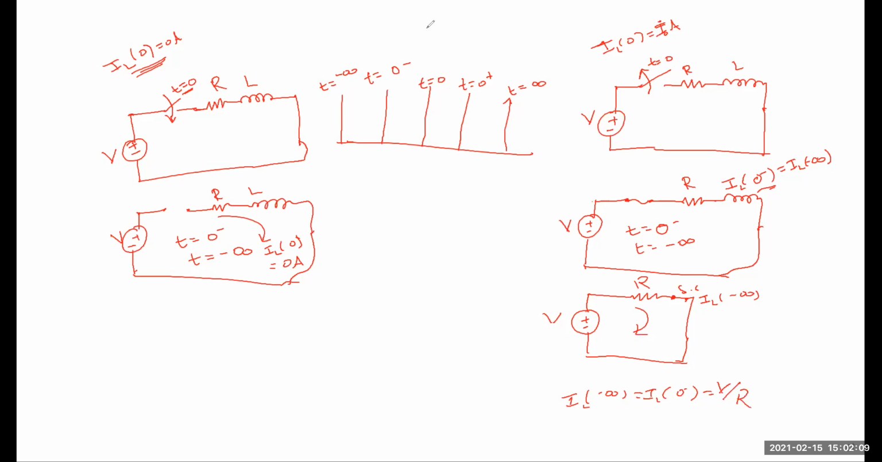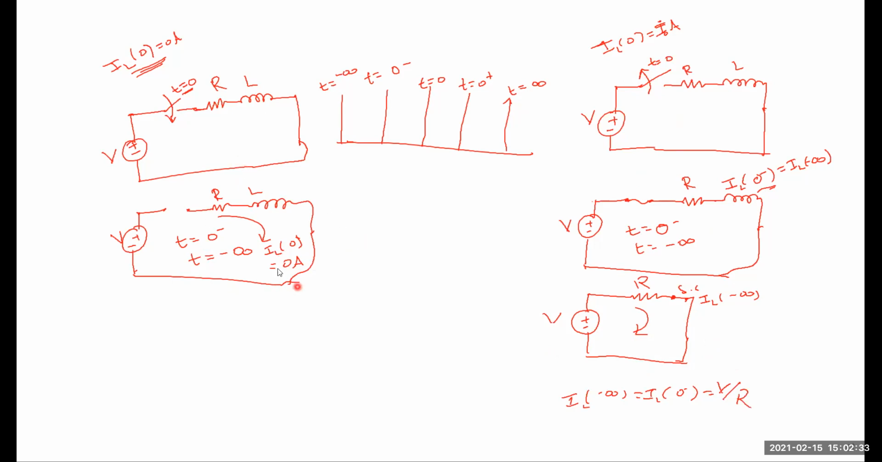Understood? So based on the switch and initial conditions, we have to understand the concept of current flowing through the inductor. Here the switch position is different and here the switch position is different. Based on that, you are getting the values IL of 0 and IL. The inductor does not allow sudden changes in current.